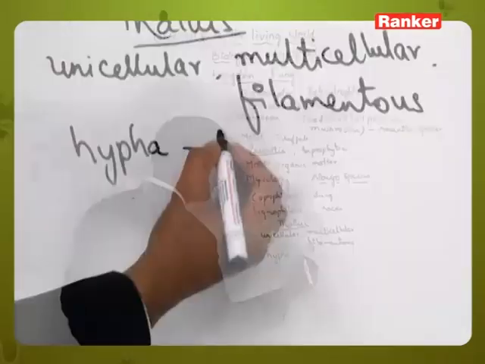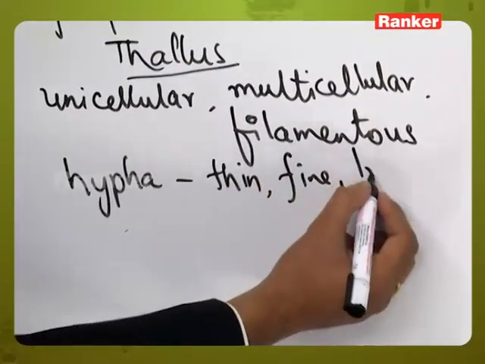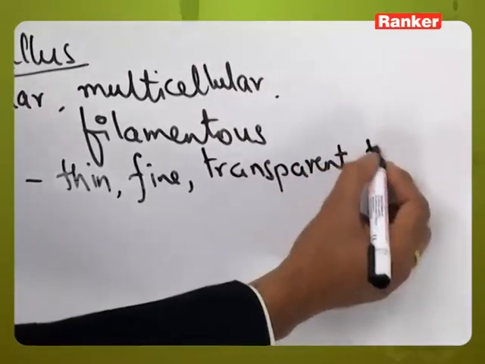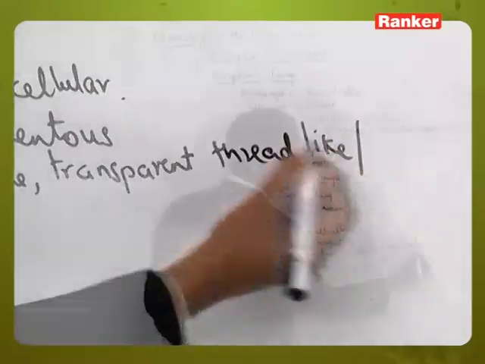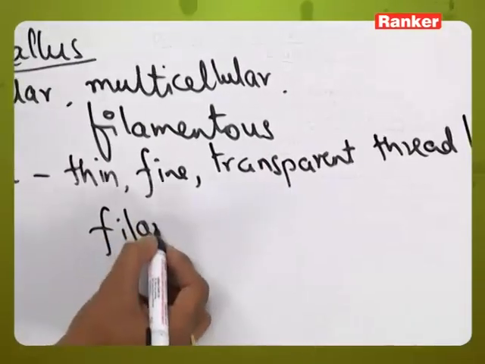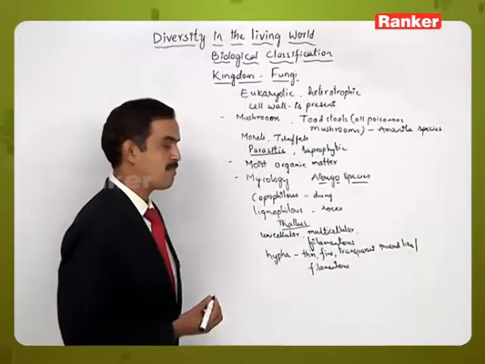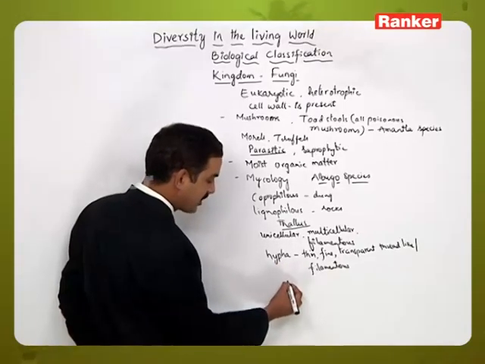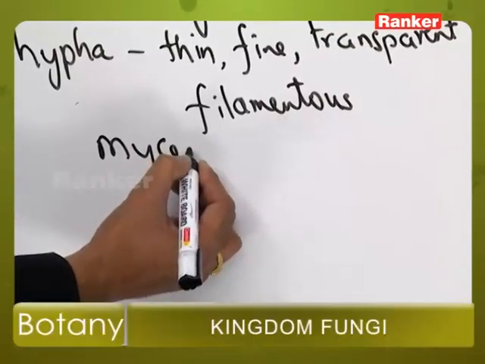These are thin, fine, transparent, thread-like or filamentous structures by which the body of the fungal members is made up, and many hyphae interwoven with each other to form the body is called a mycelium.